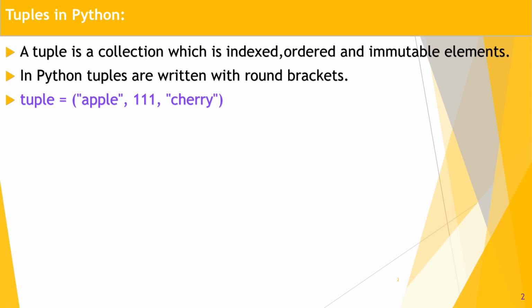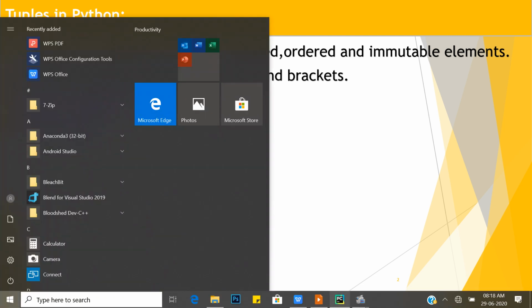Great. Tuples are similar to arrays, but what is the difference? Arrays are homogeneous but tuples are non-homogeneous, as well as being indexed and ordered like the array, but elements are immutable. In an array we can change the elements. That is the difference. Okay, great. So print the tuple. Let's check whether it works properly using the PyCharm IDE.